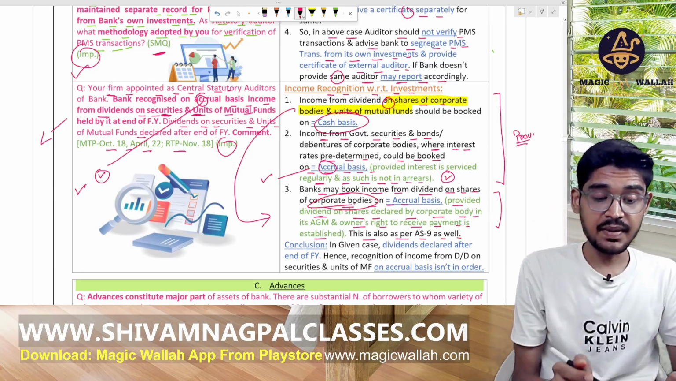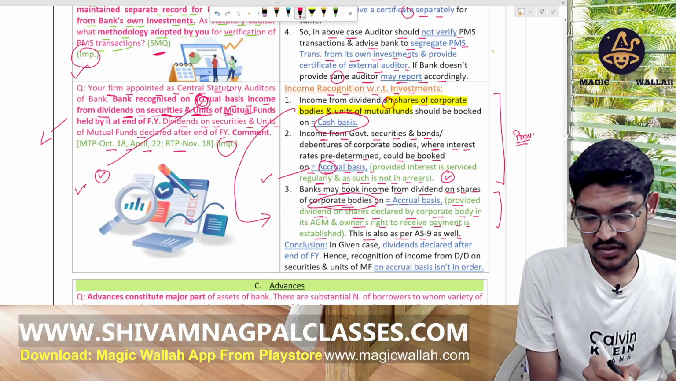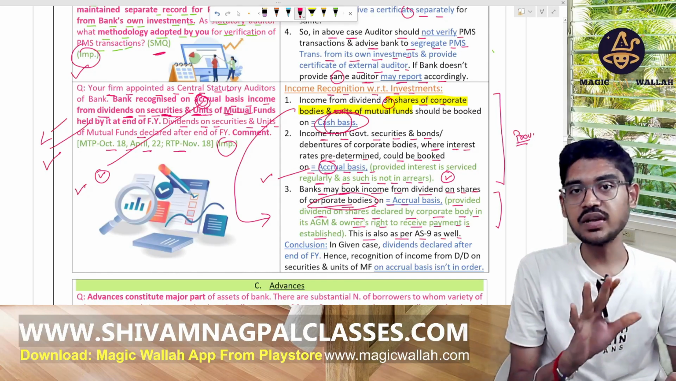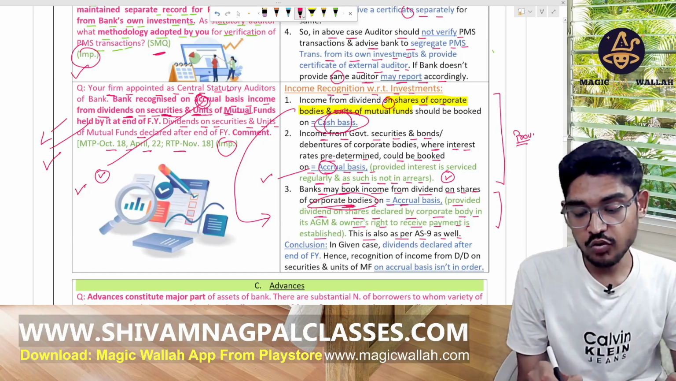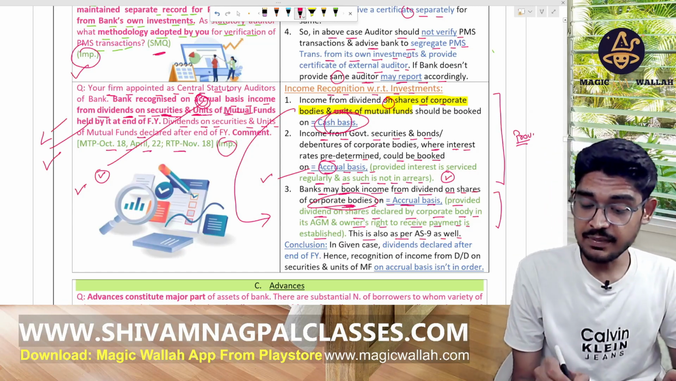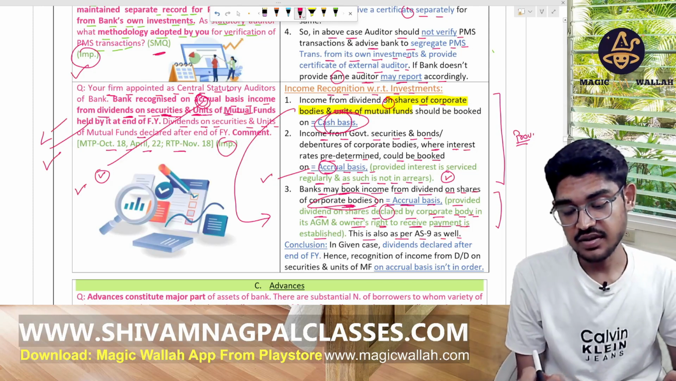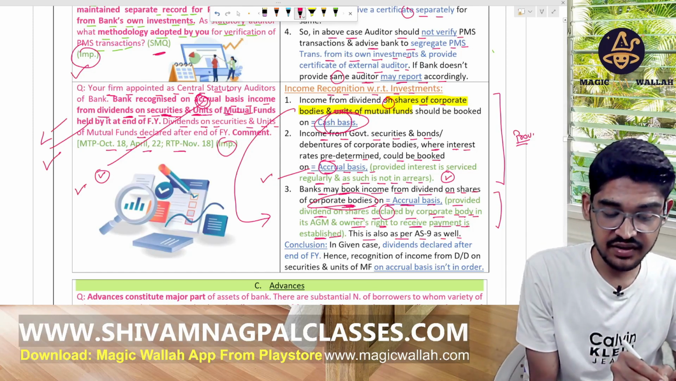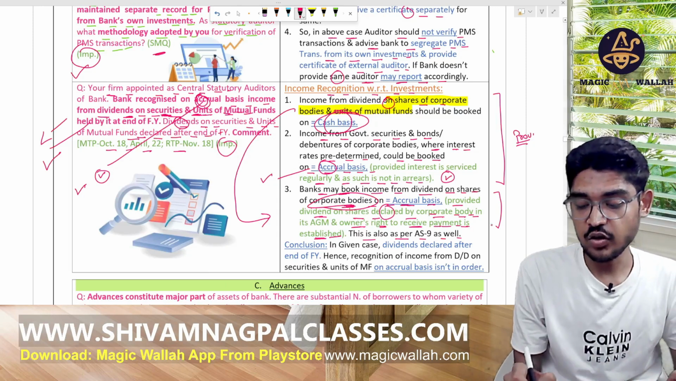In our given case, the bank recognizes the accrual income, dividend on the security and unit of the mutual fund. Okay, this is the case of mutual fund. So for the mutual fund, always record on cash basis. For the shares of corporate bodies, we can do the accrual basis also, but provided the dividend of the shares is declared by the corporate body in the AGM and the right to receive it is established in the same year. But in the given case, they are declaring the dividend after the end of the financial year. So this will not apply here.